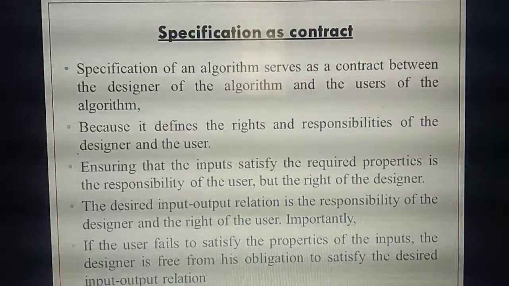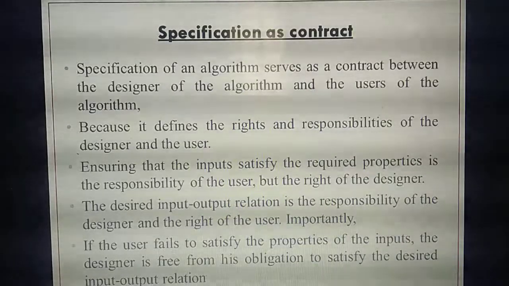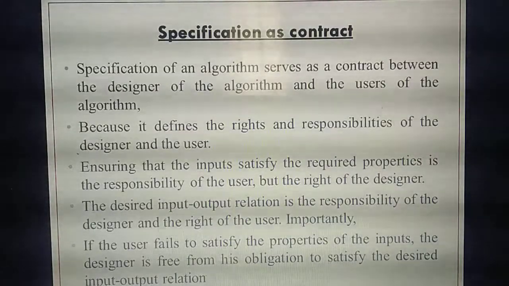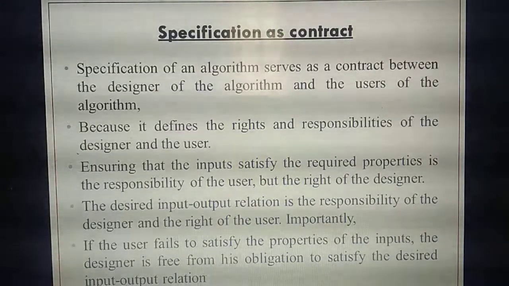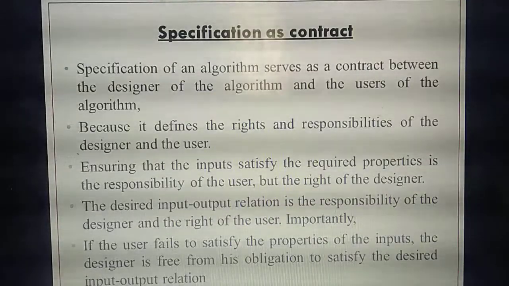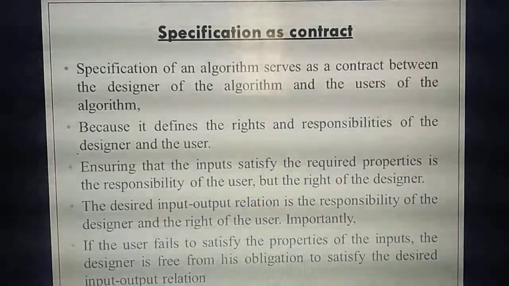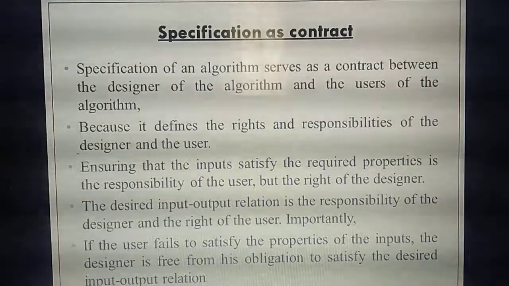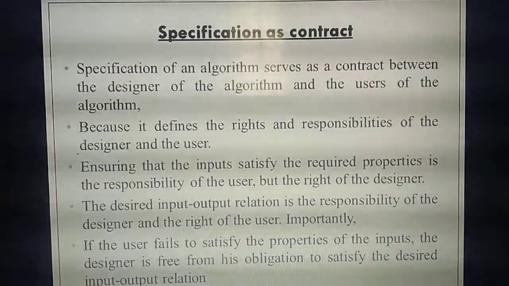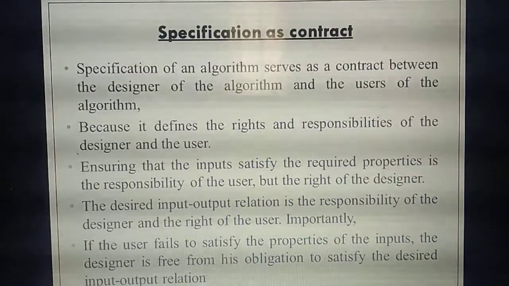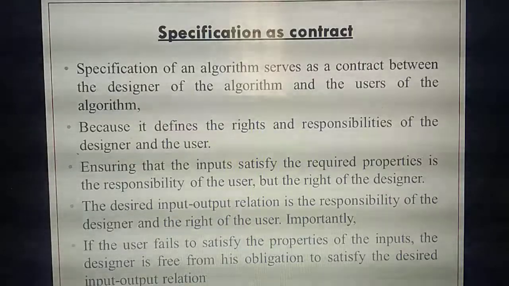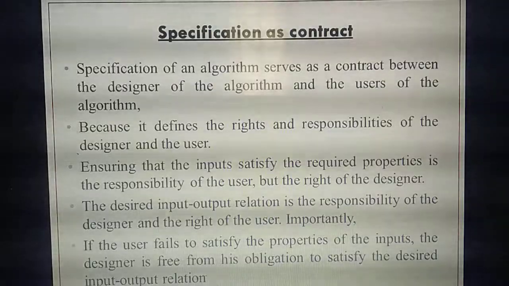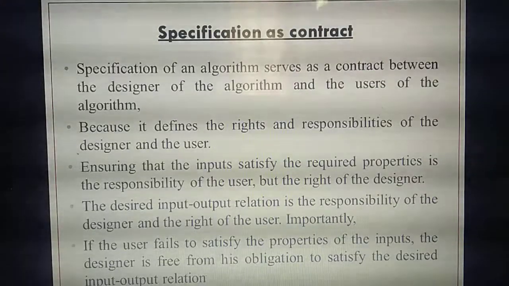So likewise, that's a normal thing, contract. Likewise, if you are designing some software or some systems or some hardware things, there also two persons will be there. Like building a house, there are two persons: the person who owns the land as well as the engineer. Likewise, when you design software or hardware, there are two persons: the designer as well as the users. The designer is the person who is designing the particular software.